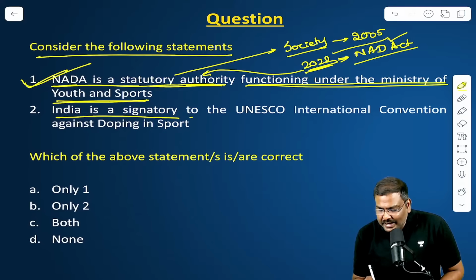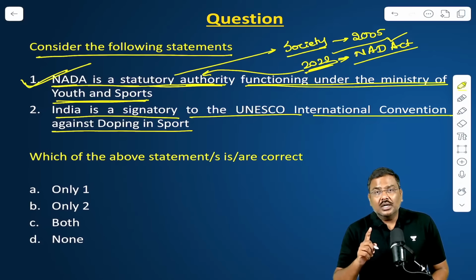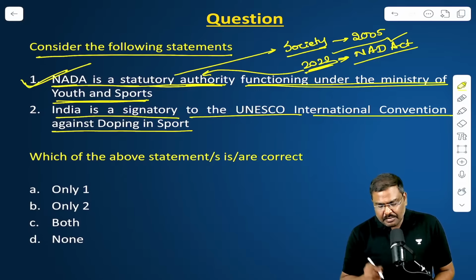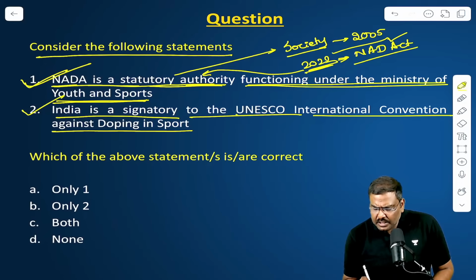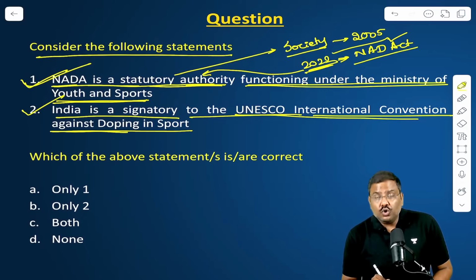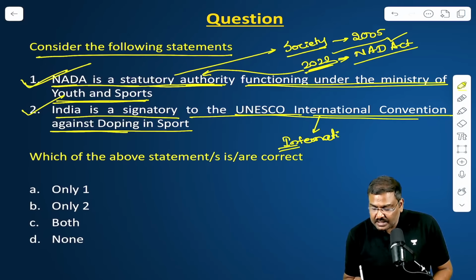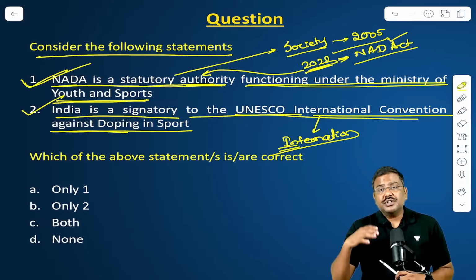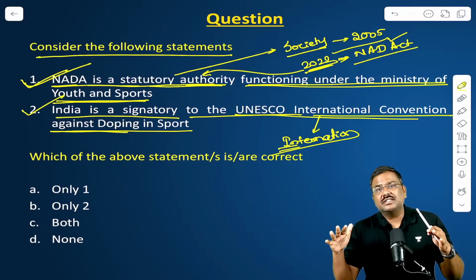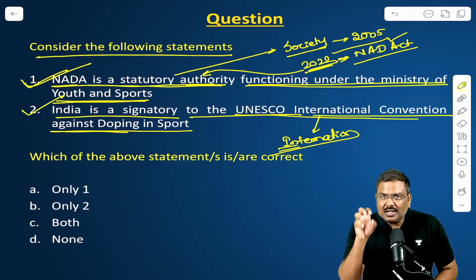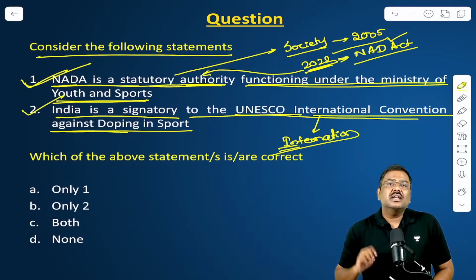India is a signatory of the UNESCO International Convention Against Doping in Sport. Important statement, please remember, the statement is correct. The UNESCO International Convention Against Doping in Sport is an international convention, please understand, which has introduced uniform guidelines regarding controlling doping in all kinds of sports.